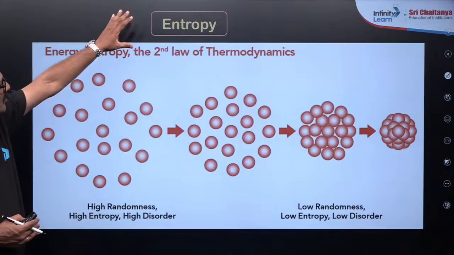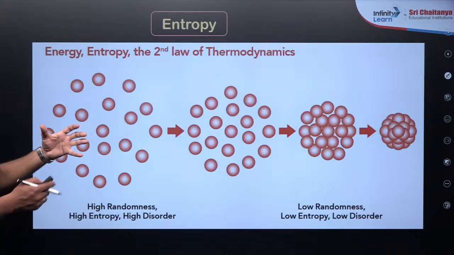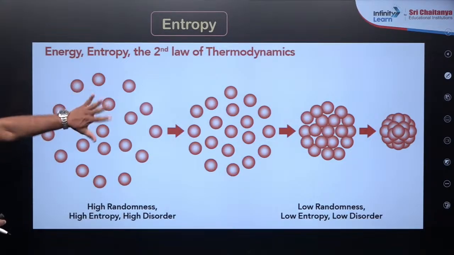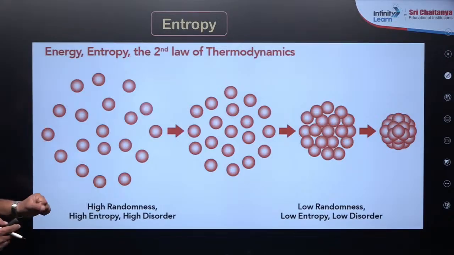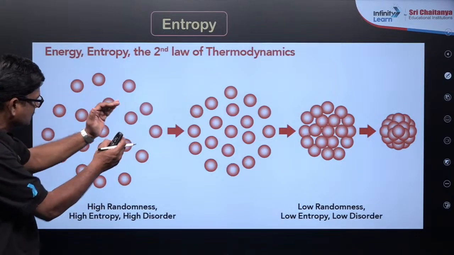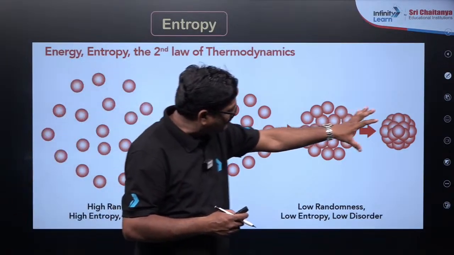Entropy is a thermodynamic state function which describes the degree of randomness or the freedom. You can see the gas state here, high randomness and highly disorganized. Let us keep these things a little closer, they are static now, and they are going to be compactly packed.